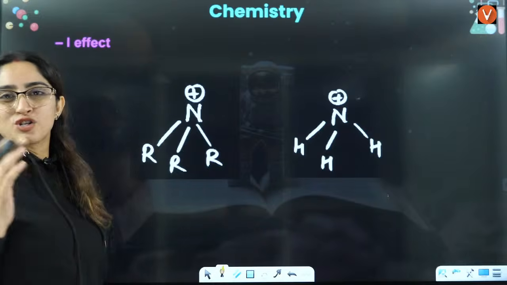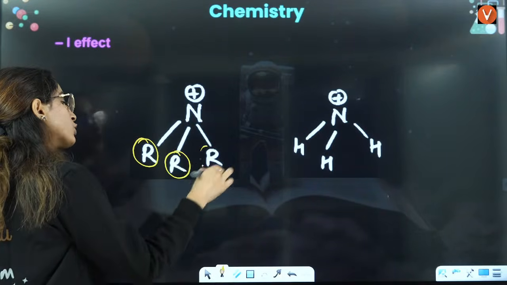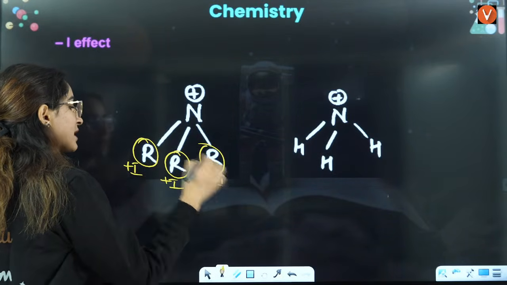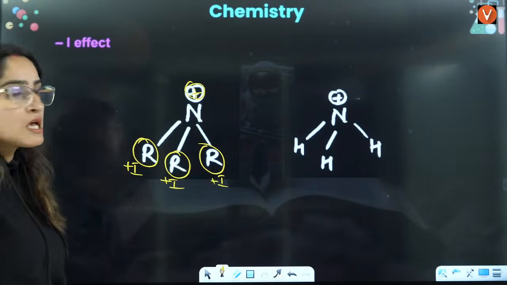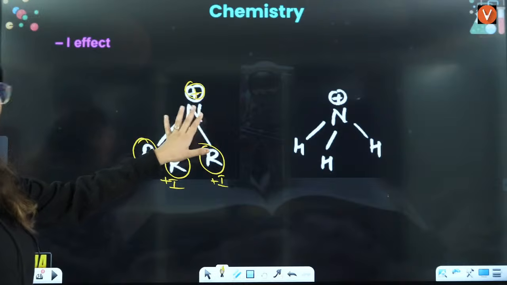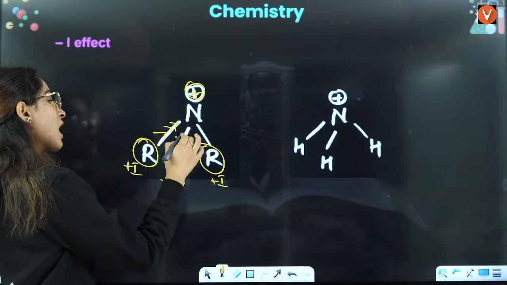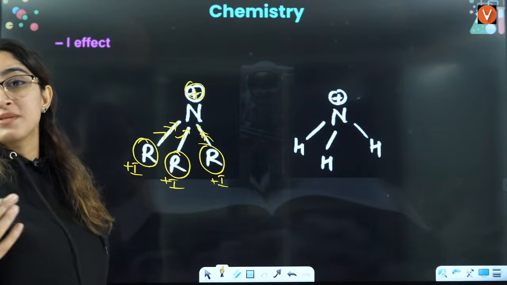If I see the logic of plus I effect, the more the alkyl groups, this will have plus I, this will have plus I, this will have plus I. So they will donate the electron to this one, right? So this nitrogen already has so many electrons by the donation of this R that it doesn't need to take electron from someone else.